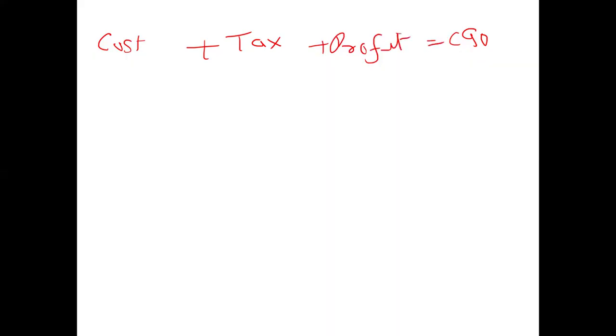Agreed? Okay, let's assign some numbers here. Cost, how much do you want cost to be? 40. Okay, all right. Tax? 10. Okay, then it might be slightly confusing. Let's say 30. And then profit would be? 20, right? That gives us 90. Correct? What's the plan of the government? To increase the tax from 30 to how much? 39. Correct? A 9-cent increase.